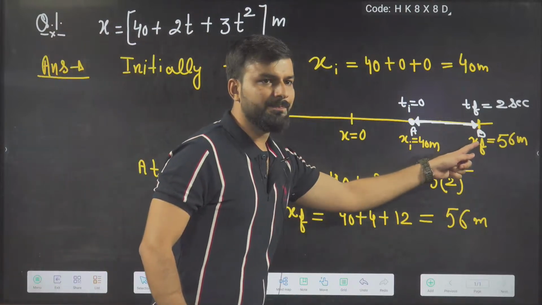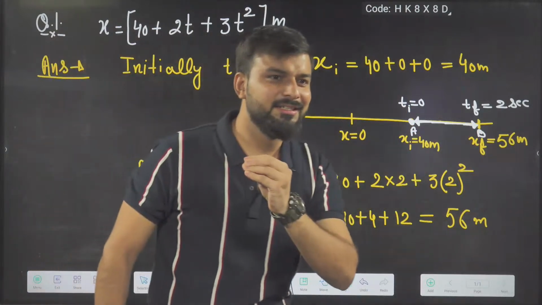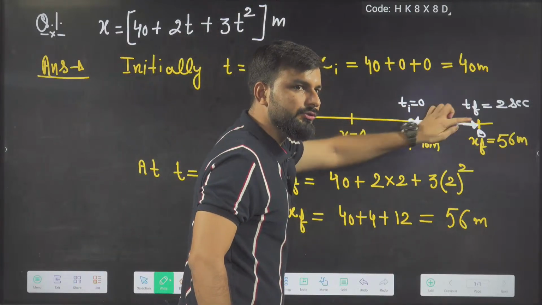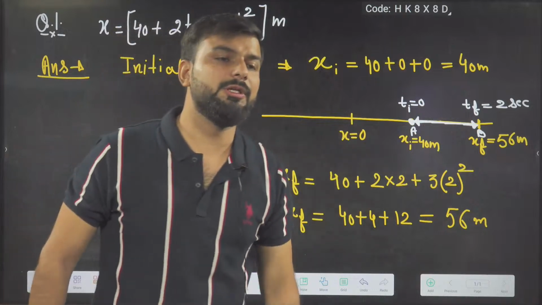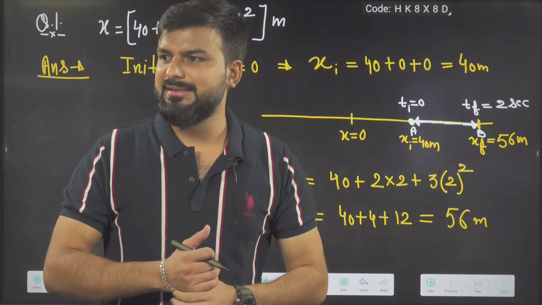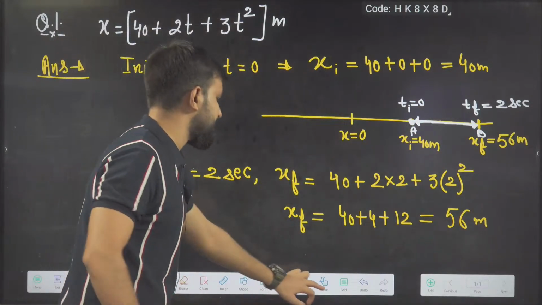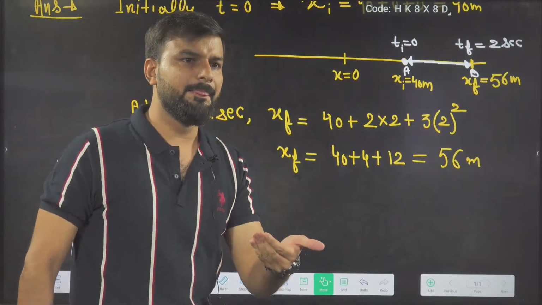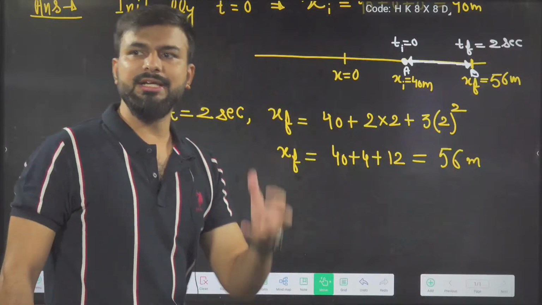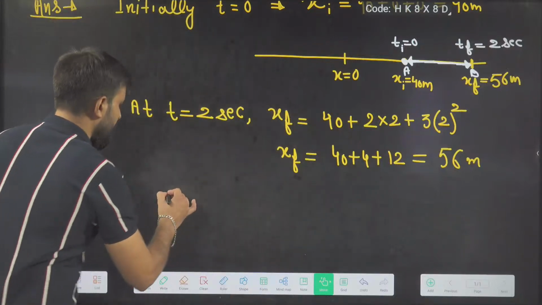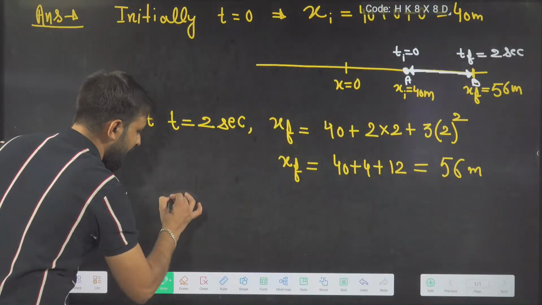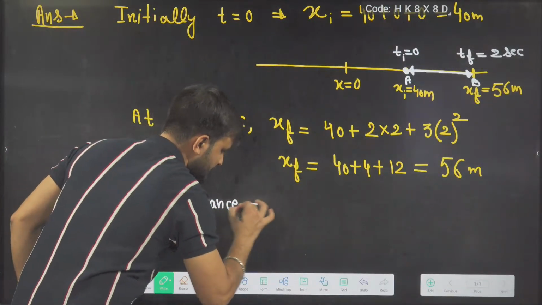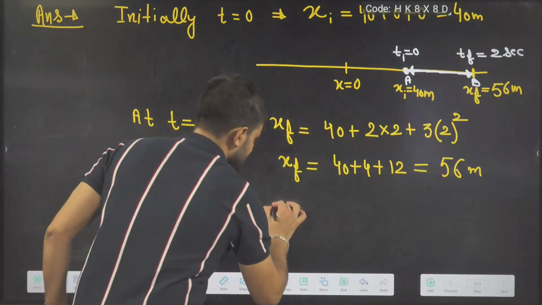Here the beauty is that since the particle is going in a straight line, displacement and distance in this case will be equal. Remember, he didn't ask for displacement in this question. He asked only for distance. So distance in this question will be equal to displacement.